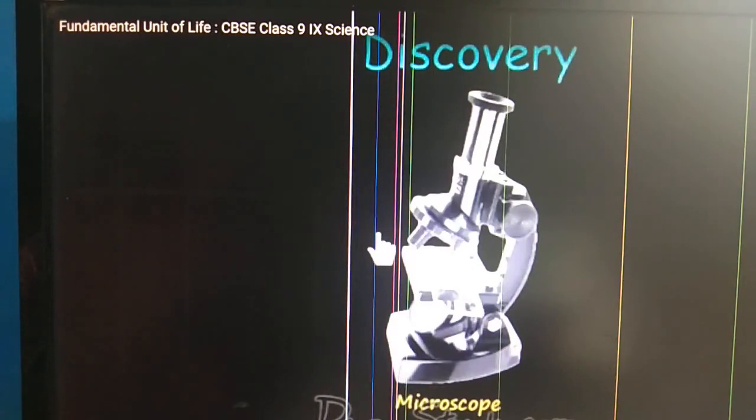Microscope is a tool through which we can study the cell. But at the beginning, a well-developed microscope was not available. So scientists prepared their own microscope and they studied the cell. Let us check how they found out the cell in the organism.